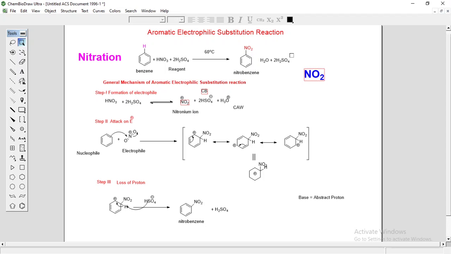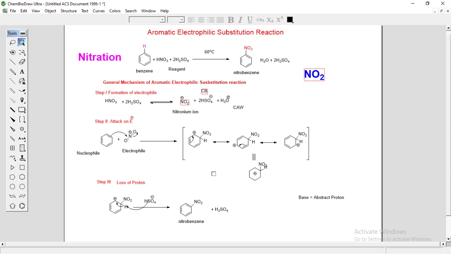So during this reaction, water is produced. Once you get the product, water is also produced as a byproduct. The role of this H2SO4 is that it acts as a dehydrating agent. It removes the water, and hence the rate of reaction is increased. The reaction takes place very fast. So this is the first advantage.